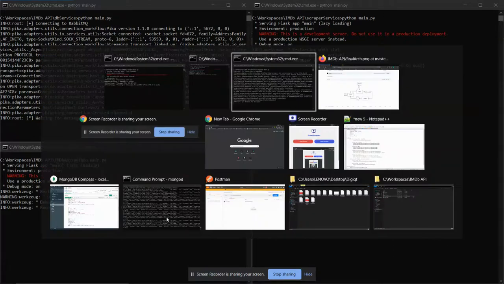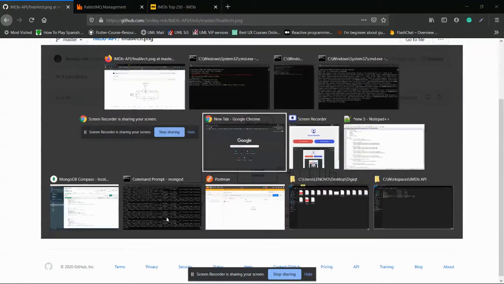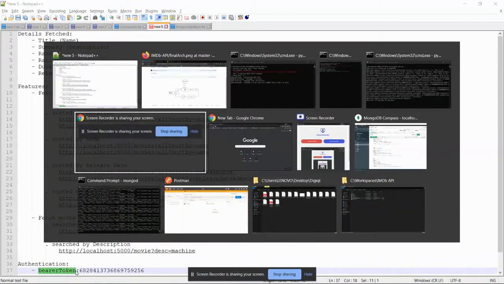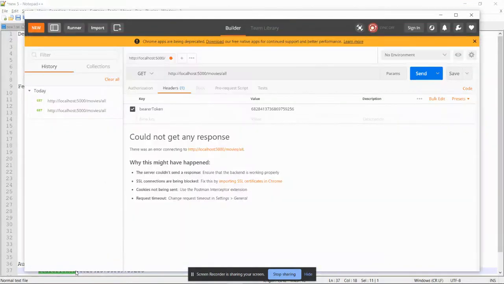By the way, for security, you have to provide an authentication token in your request header. We'll see later on how you can provide specific tokens for specific users and all that. Currently, you can see in my Postman request, this is my URL to fetch all 250 movies, every data, right? The summary and all that. And this is my bearer token, which I have provided in the HTTP header. Let's see what happens.